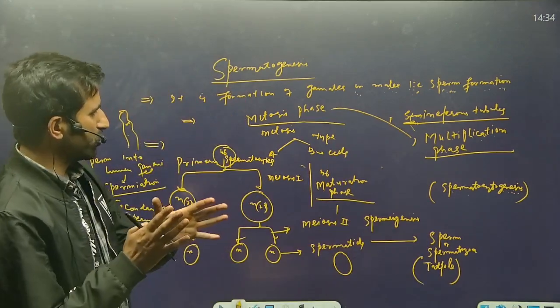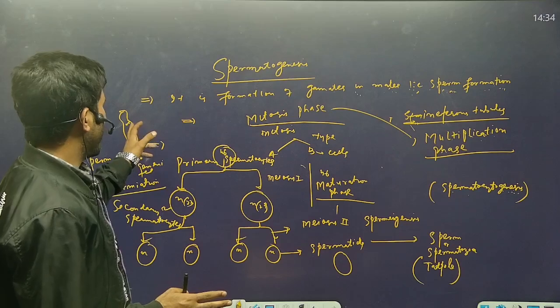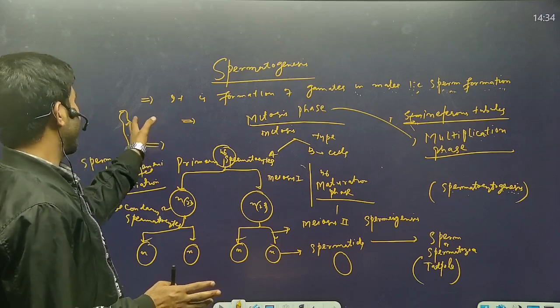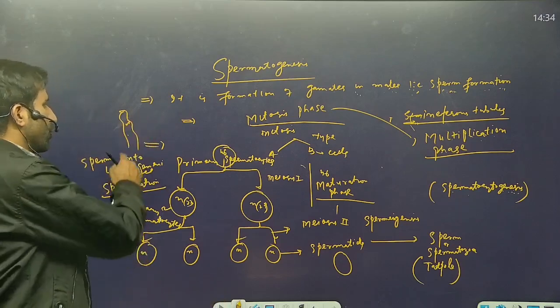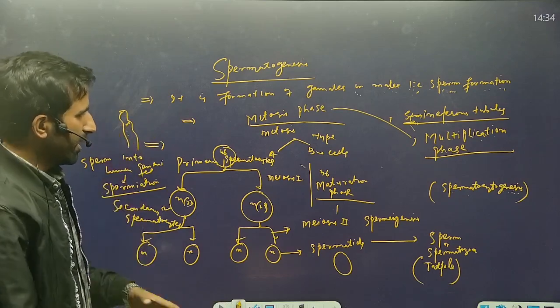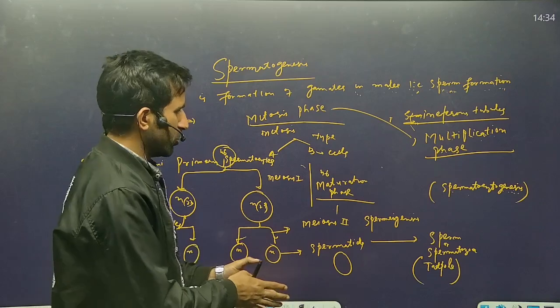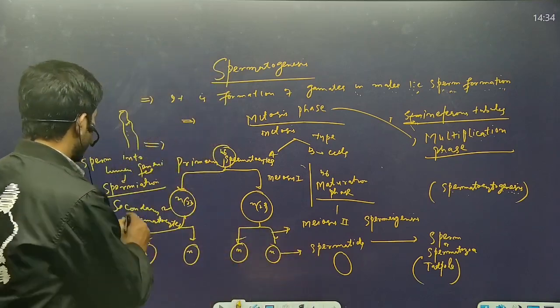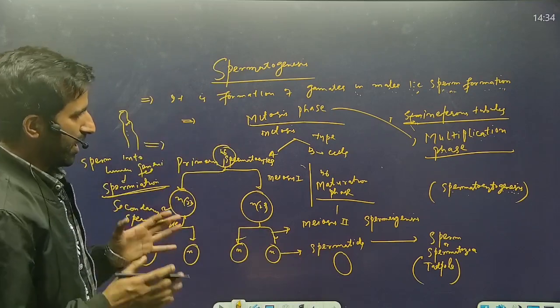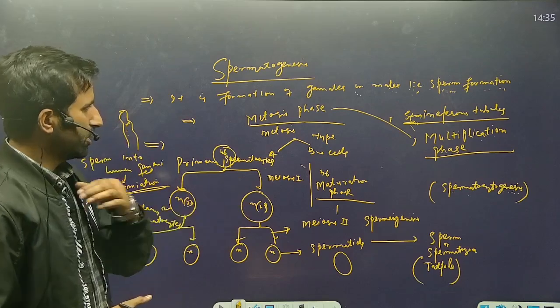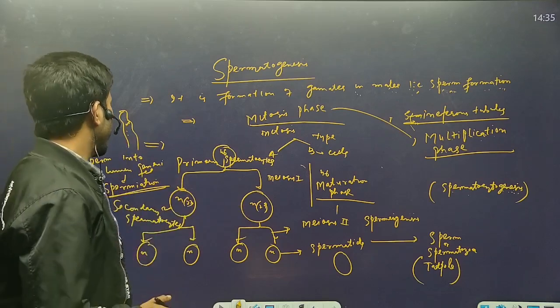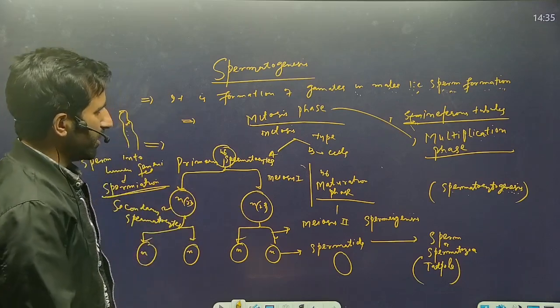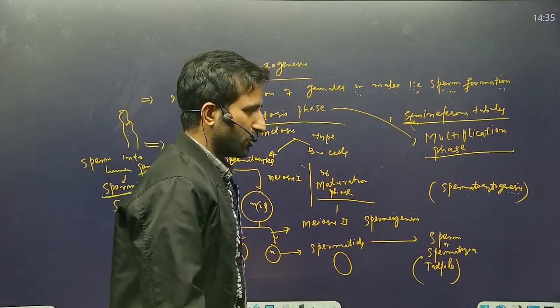Finally, when the sperms are formed in the wall of the seminiferous tubules, they are released into the lumen, and this release of spermatozoa into the lumen is called spermiation. Finally, these sperms move forward by the ducts, whether intratesticular ducts and then extratesticular ducts.